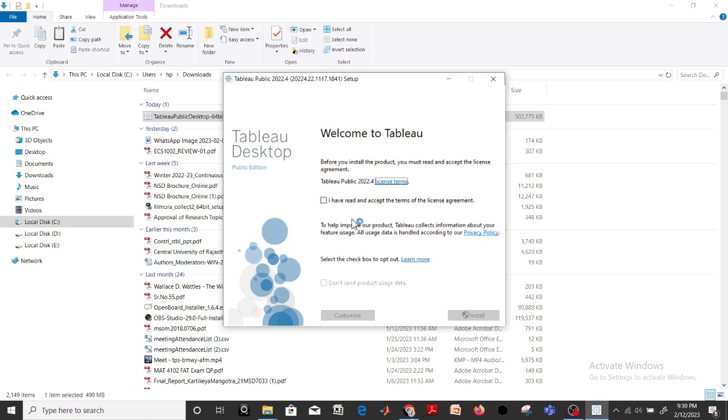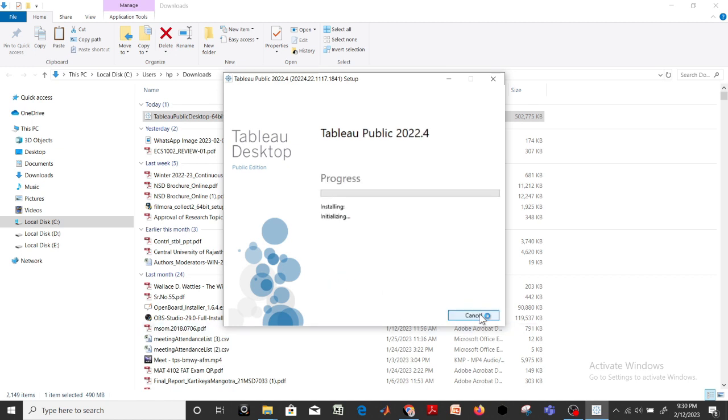Here we have to read the agreement, and I am going to check it, because I don't want to send product users' data. I will check it as well, and I will give this administration access. So, yes. Again it is going to take a few minutes.